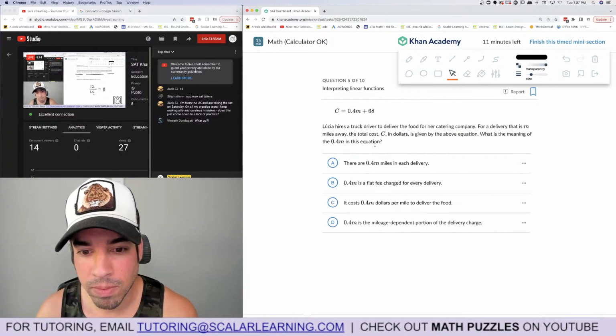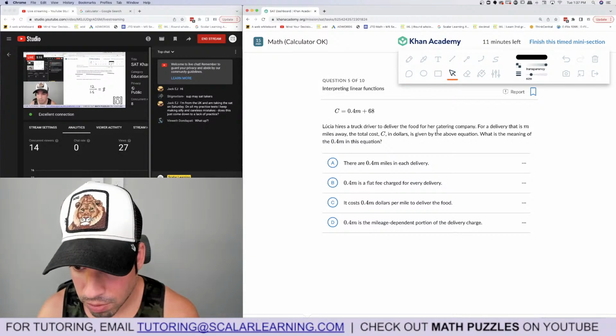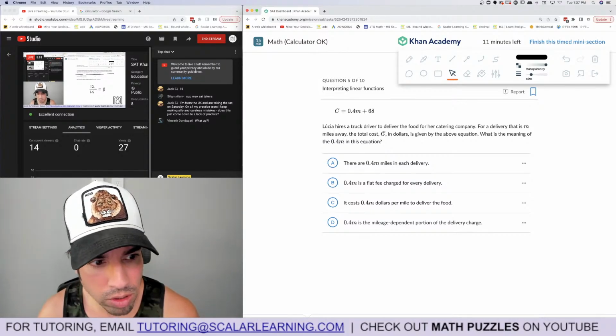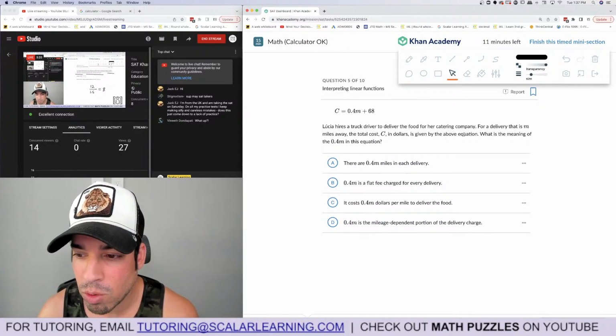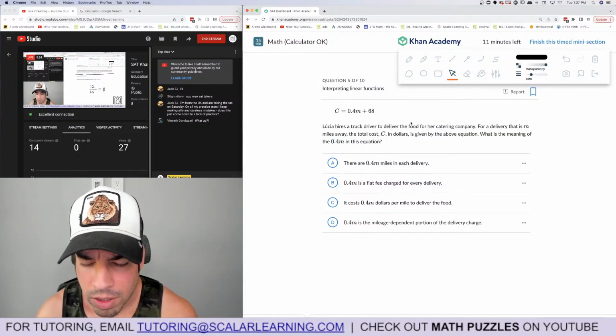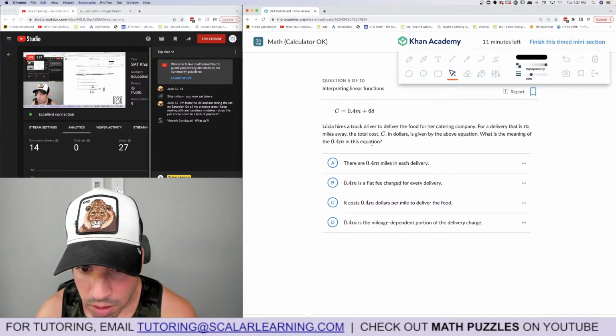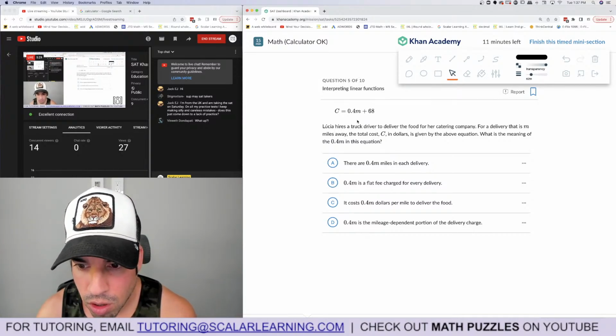5. Lucia hires a truck driver to deliver food. The delivery is M miles away. Total cost C, in dollars, is given by the above equation. What is the meaning of 0.4M in this equation? Interpreting a linear function. Okay. M miles away, the total cost is C dollars.